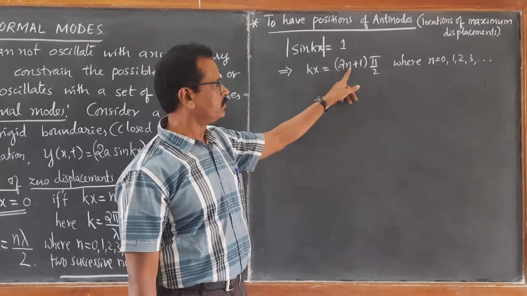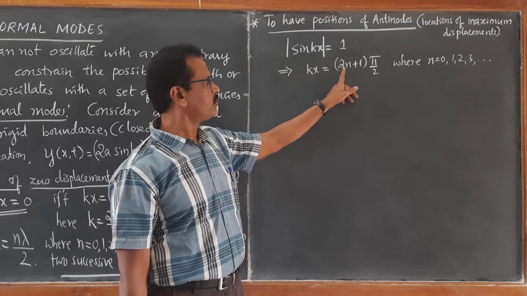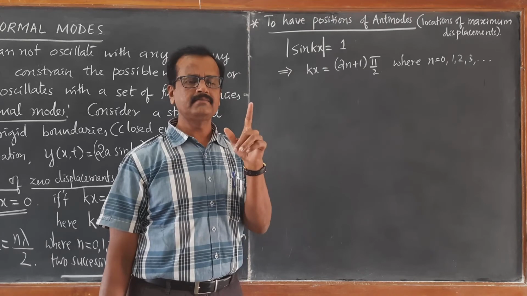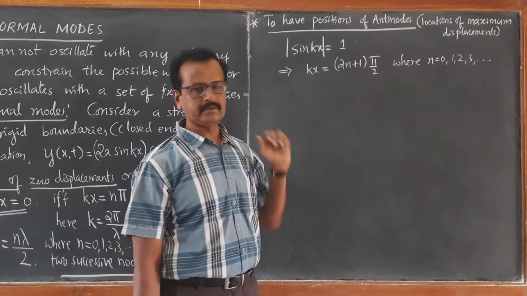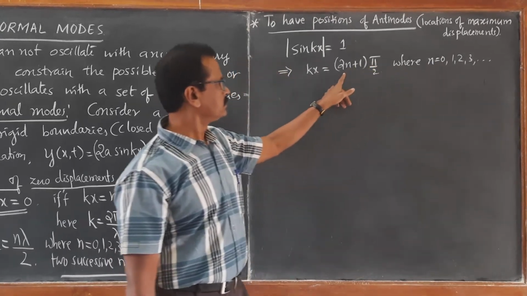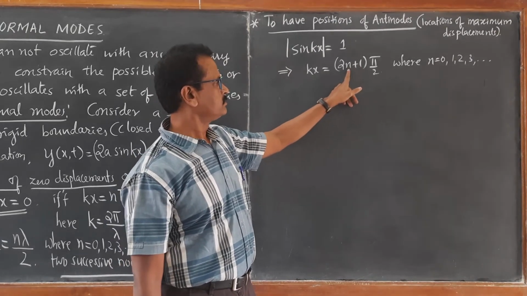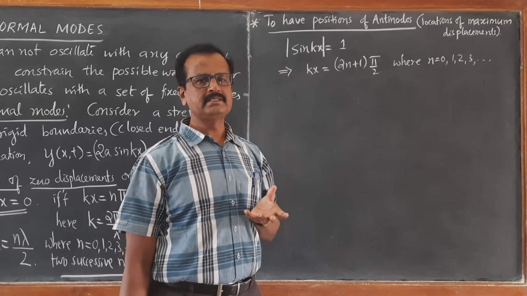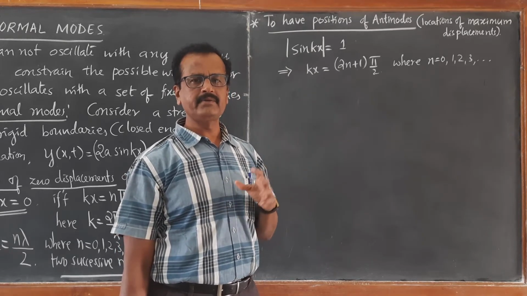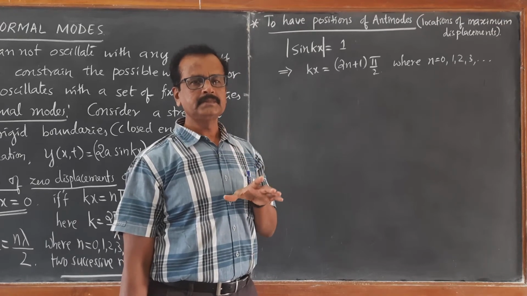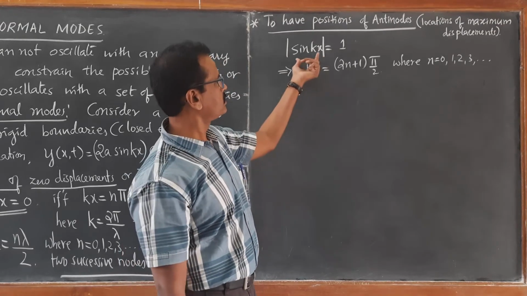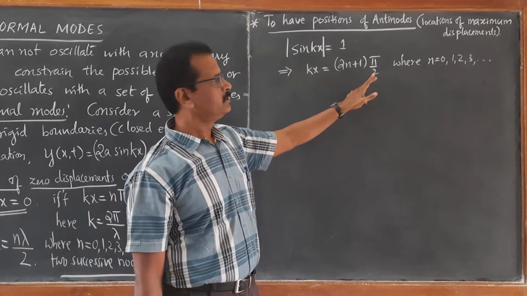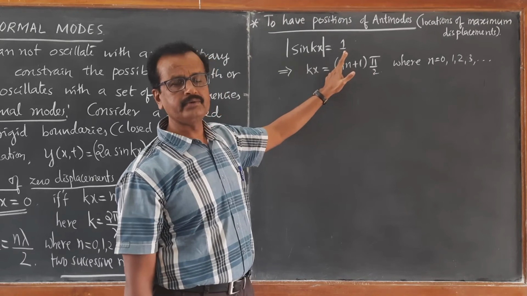If you put n equal to 2, then 2 2s are 4, 4 plus 1, 5. 5 pi by 2 means it is again 90. So sin 90 is again 1. If you put n equal to 3, 3 2s are 6 plus 1, we will get 7 pi by 2. 7 pi by 2 is the same as 3 pi by 2. Again we are going to get minus 1. Modulus of minus 1 is plus 1. So for all odd multiples of pi by 2, we get the sin value to be maximum.